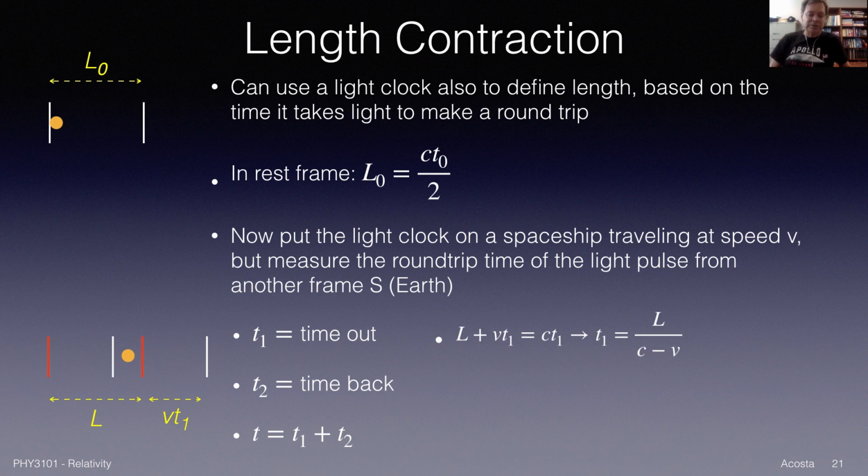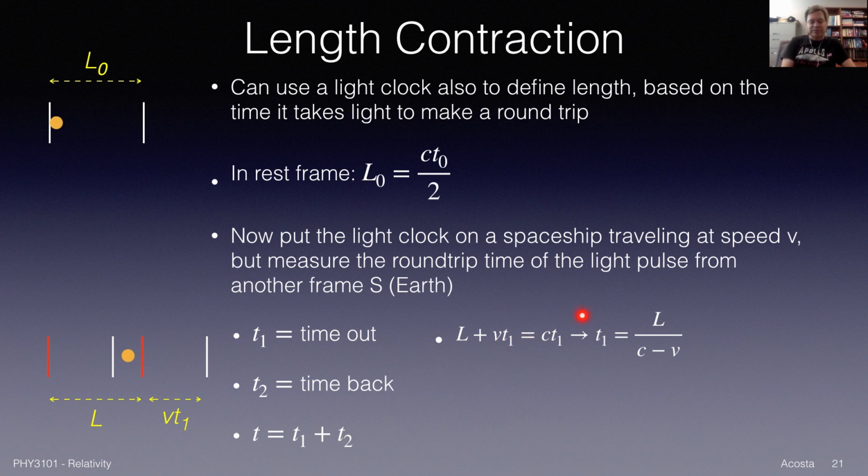Well, we can argue it this way. When the light pulse leaves the left mirror, it's got to travel that distance L to reach the right mirror. But in the time that the light pulse was traveling at a finite velocity, the rocket was moving to the right. So I have to add an extra amount of distance: the velocity of the light clock times T1, that time that we defined to reach that far mirror. So the distance is more than L. It's L plus VT1.